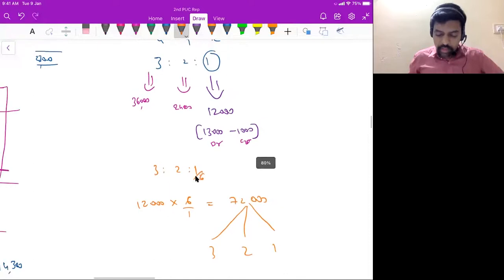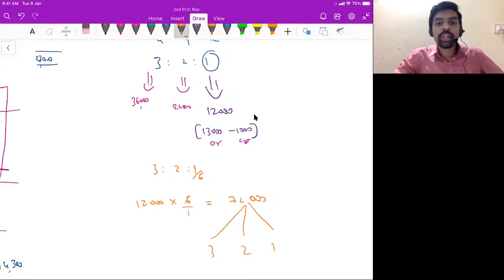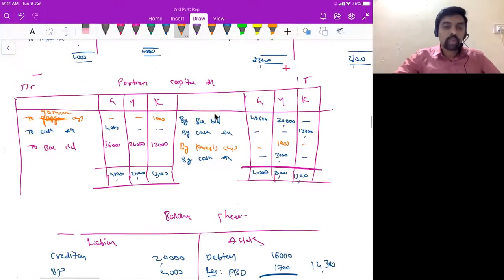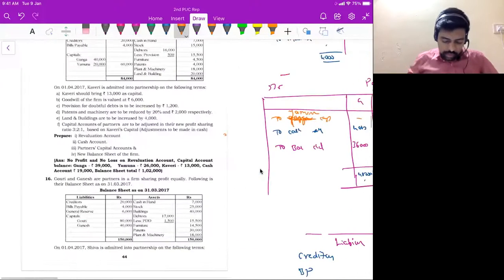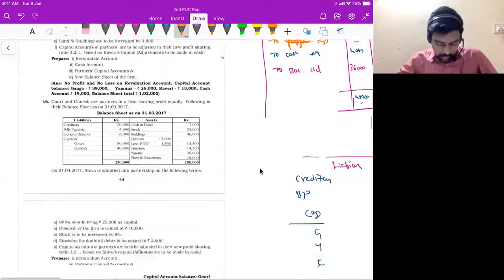So what I'm trying to say is, for base capital, don't consider 13,000, consider only 12,000. Understood? Then right here, by balance carried down 36, 24, 12. These are the adjusted capitals. The difference will be routed through cash account, right? So these are capital adjustment questions.